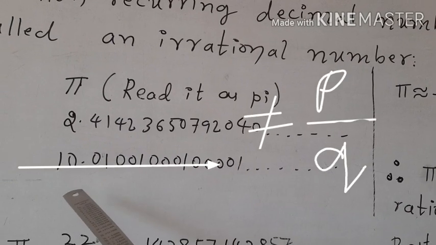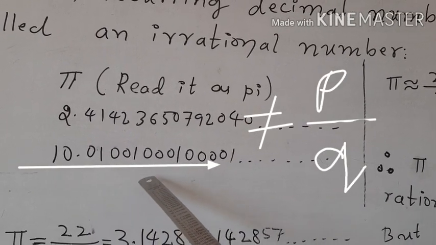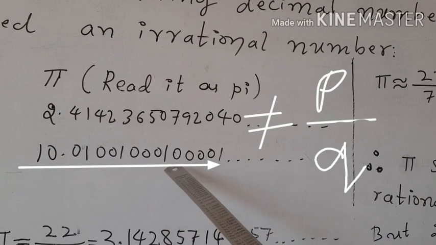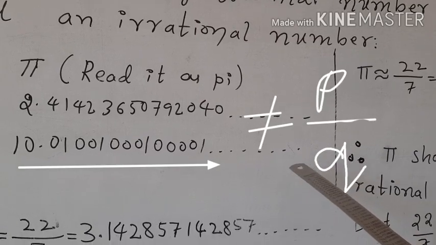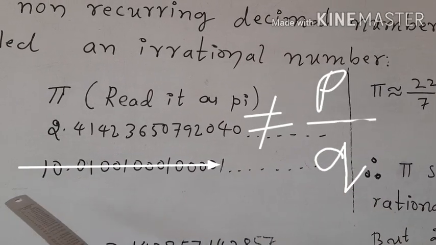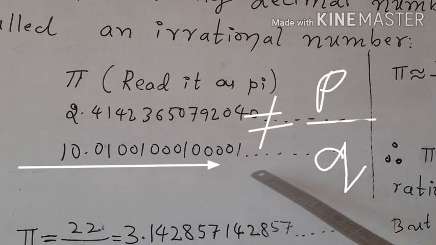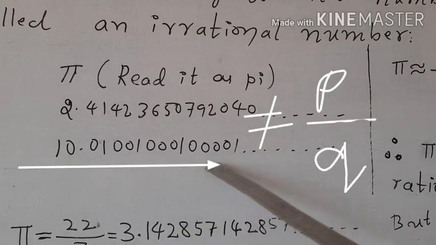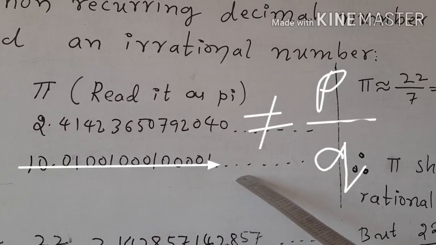And similarly, one more example. See here, 10.01... is also an example of an irrational number, because it is a decimal number. But look at its decimal part. In the decimal part, are the digits ending? No. That is why it is a non-terminating decimal.